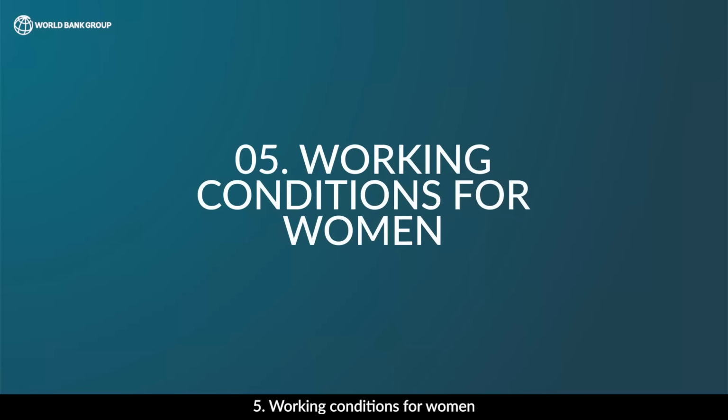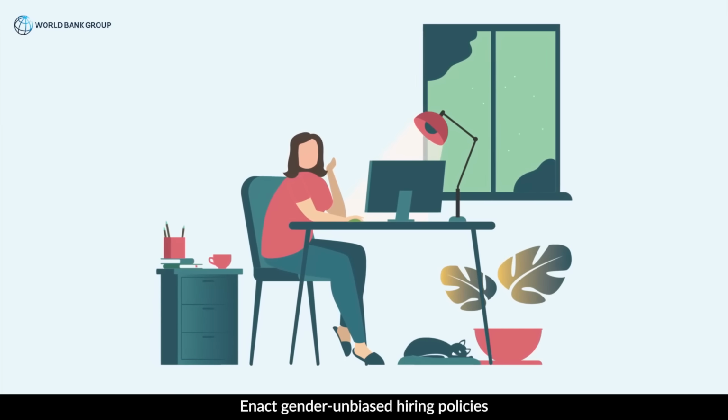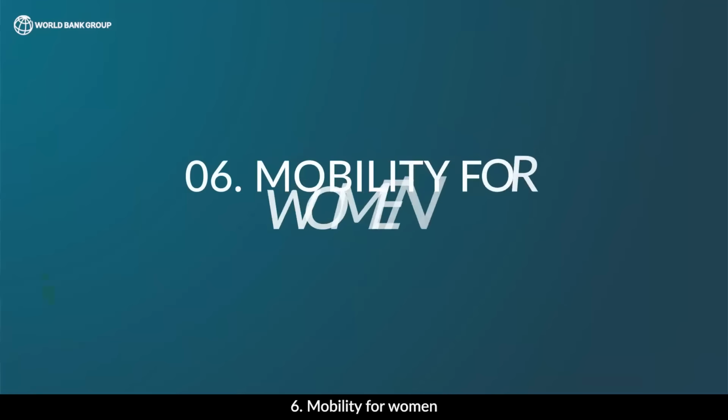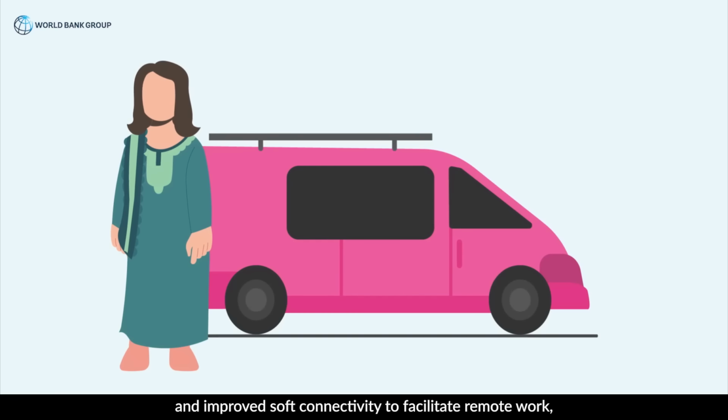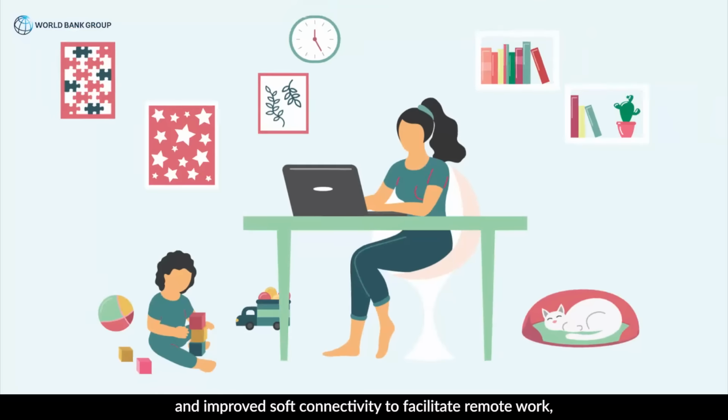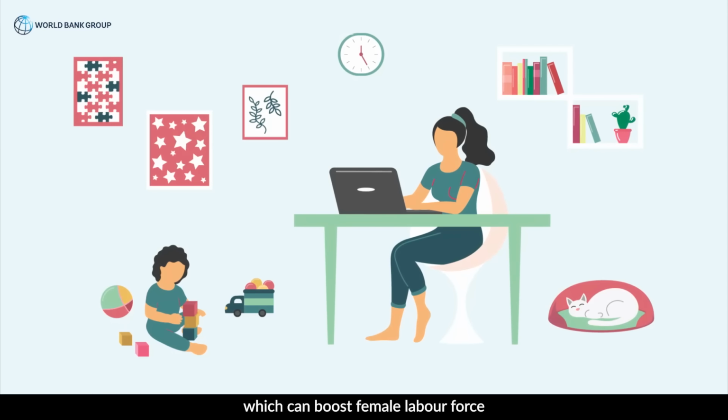Working conditions for women. Enact gender-unbiased hiring policies, enforce existing legislation on workplace harassment, and consider wage subsidies to boost female employment at intermediate skill levels to improve the allocation of talent in Pakistan. Mobility for women. Invest in safe, dedicated transport and improved soft connectivity to facilitate remote work, which can boost female labor force participation and productivity more generally.